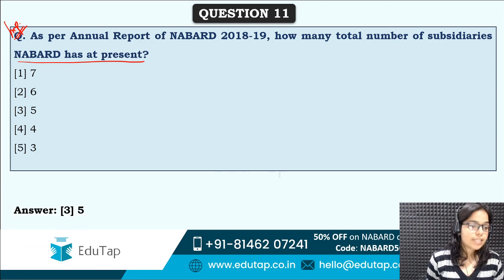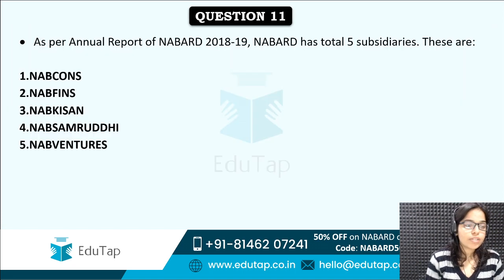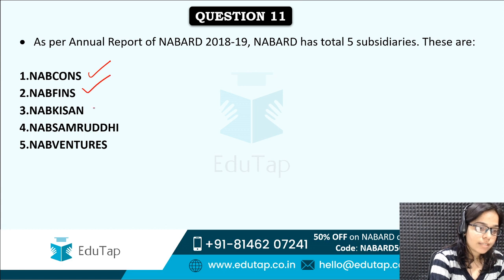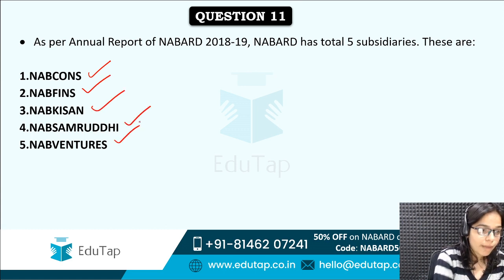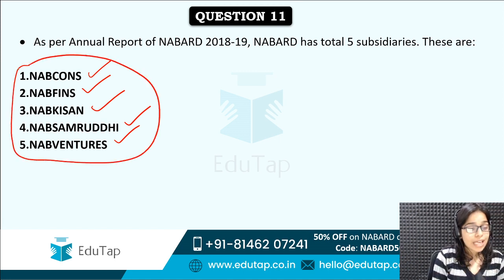Yes, correct answer is option third, that is 5. So NABARD at present has 5 subsidiaries. And what are the names of those subsidiaries? So those are NABCons, NABFins, NABKisan, NABSamruddhi and NABVentures. So you need to remember that these 5 are the subsidiaries of NABARD at present, as well as their headquarters also. So in upcoming slides, we'll see the question based on the headquarters of these subsidiaries. So let's see if you can answer them.